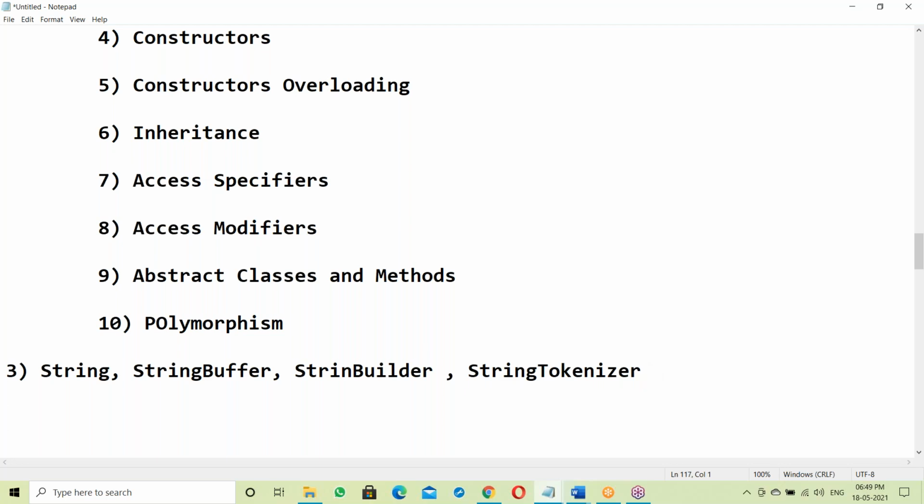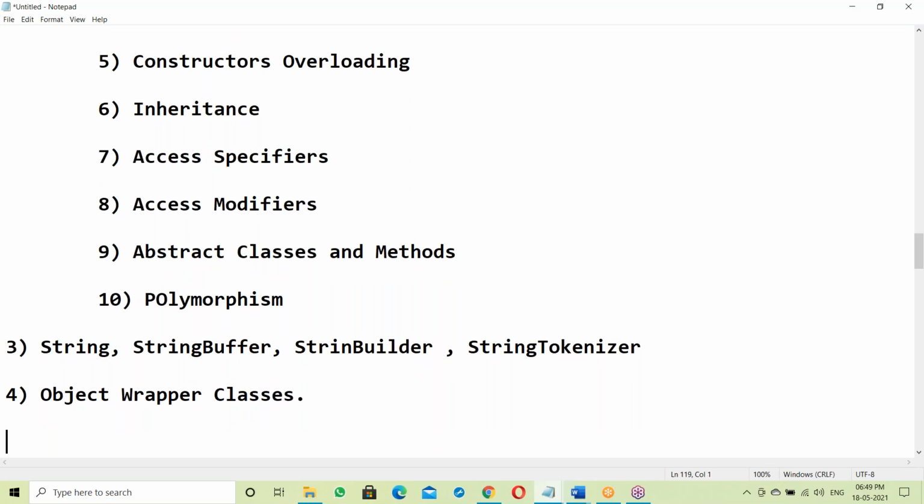After that, next is object wrapper classes. This also comes under Java SE, just learning the technology. The object wrapper class is mainly to make everything an object in Java. Suppose in Java you declare int a, it's a variable.